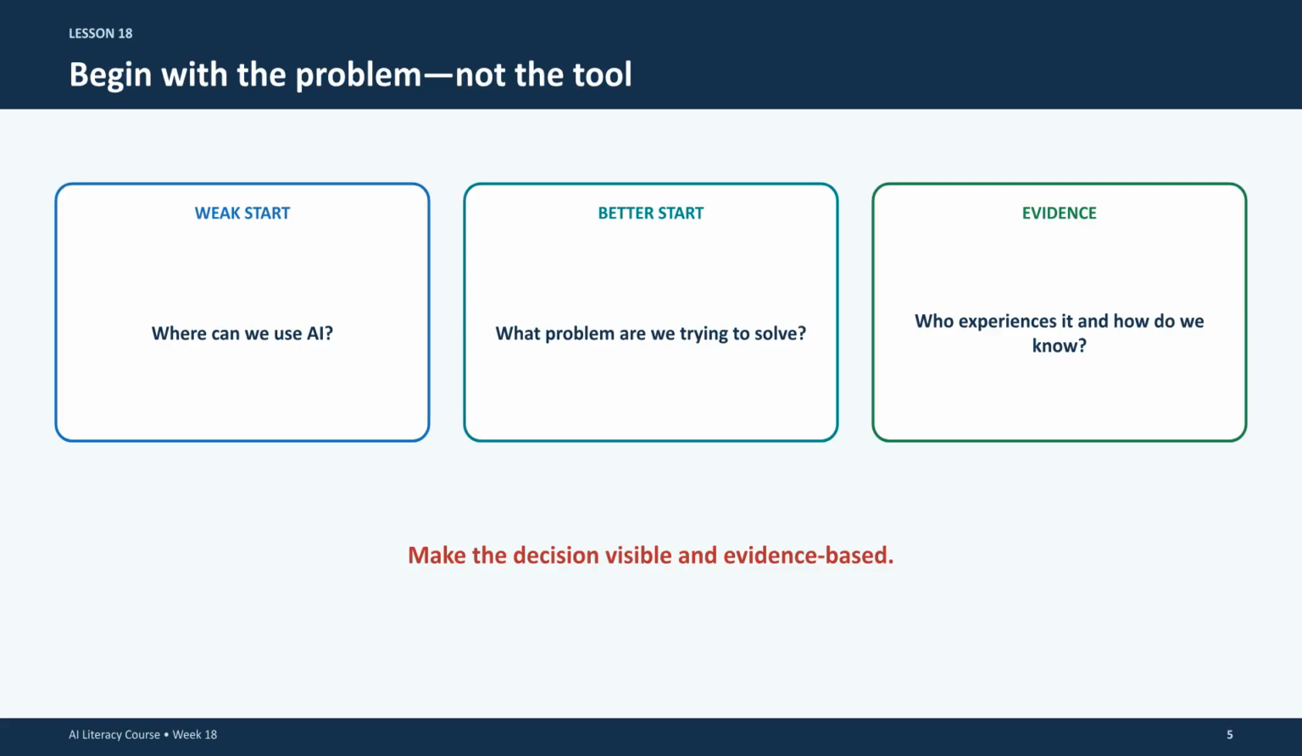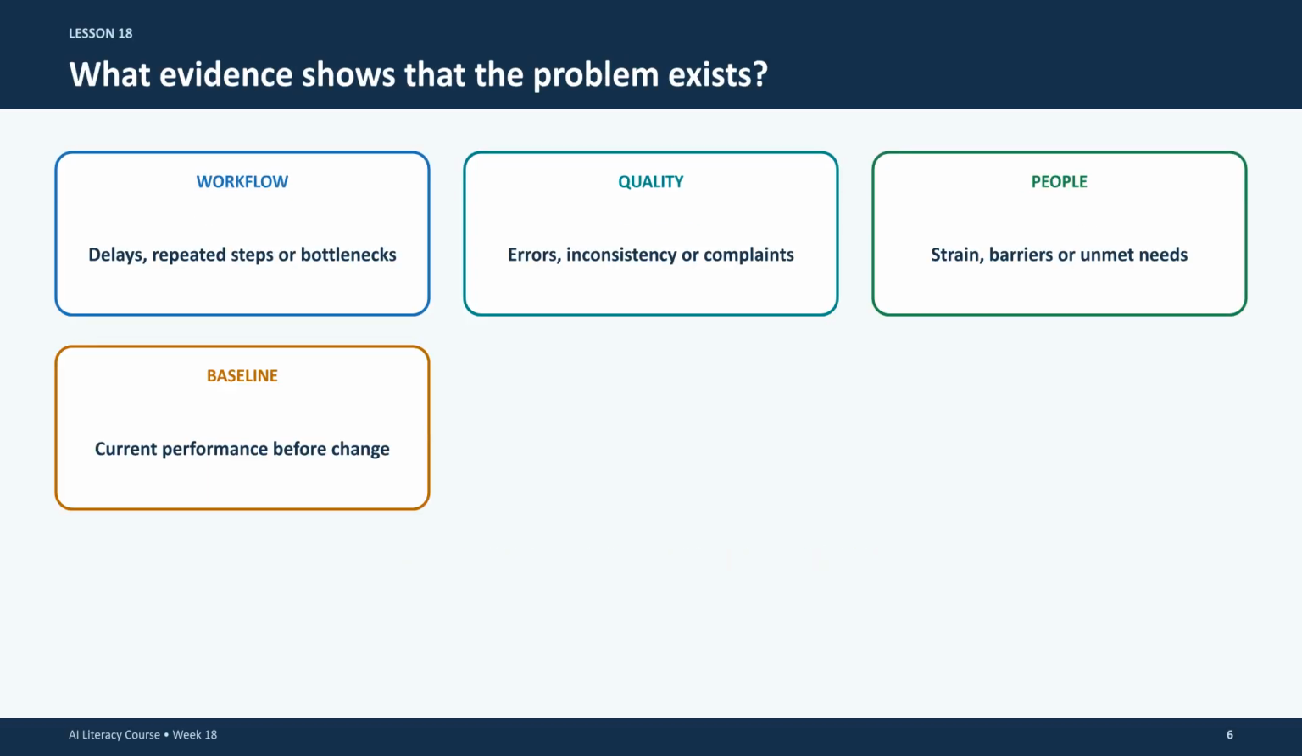Instead of asking where you can use AI, ask what problem you are trying to solve and what evidence you have regarding who experiences that problem. What evidence proves a problem exists? Look for workflow bottlenecks, quality issues like errors or complaints, and the strain placed on people. Establish a clear baseline of performance before implementing any changes.